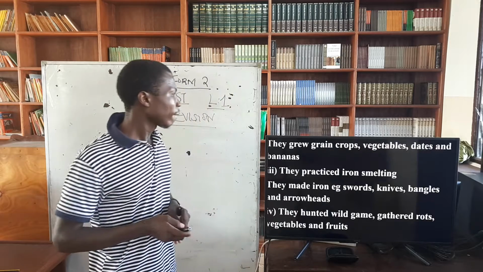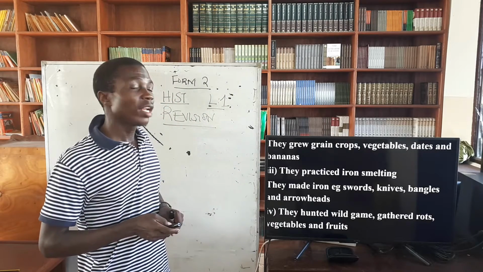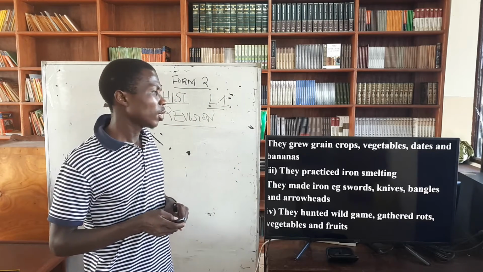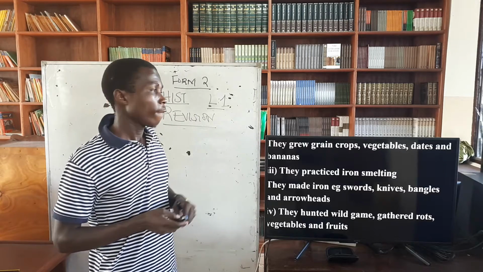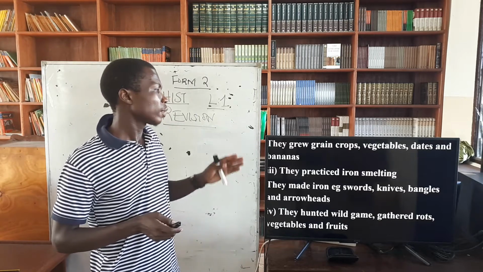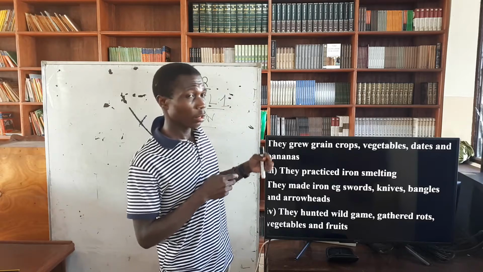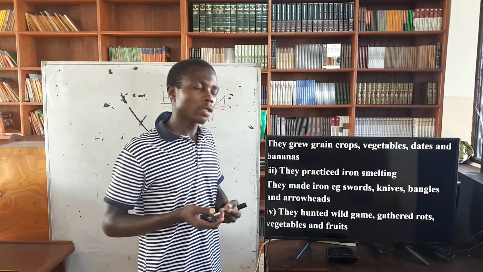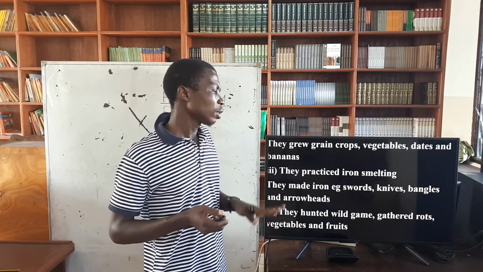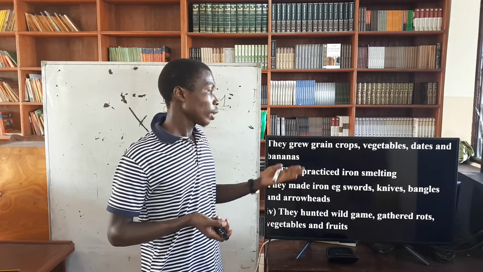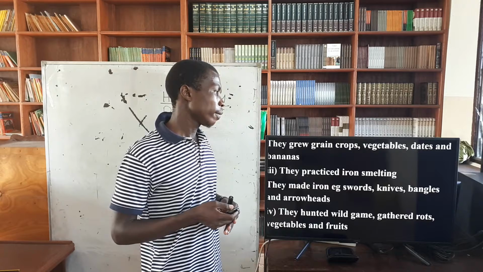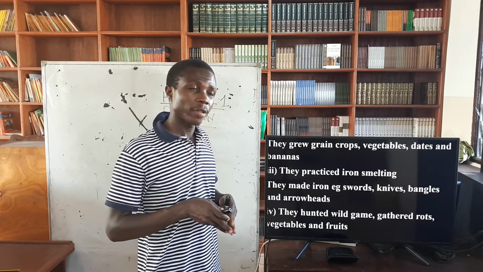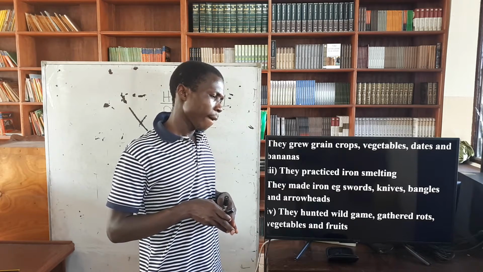Then the next thing, they grew grain crops, vegetables, dates, and also bananas. That's an explanation of agriculture. Then the next, they practiced iron smelting. When we talk about iron smelting, they made iron items such as swords. That's just a method of mining, after obtaining the material, that is the minerals.